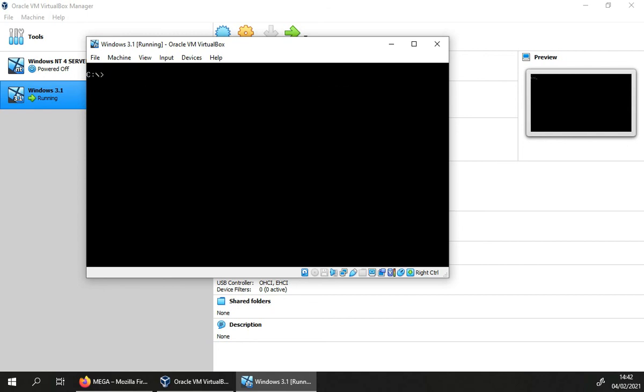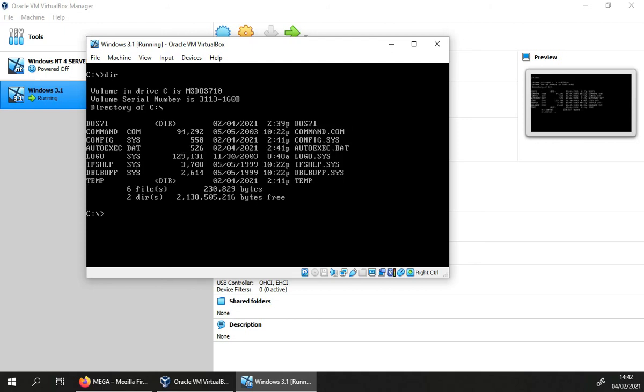If most of you don't know how to use DOS, then I'll teach you a few commands. Basically, CLS is to clear the whole screen. DIR is to show the directory, which is pretty much the equivalent of opening File Explorer and looking at the C drive. And CD, and then a folder name. For example, there's one folder here, DOS71. The CD command is basically to navigate to a folder.